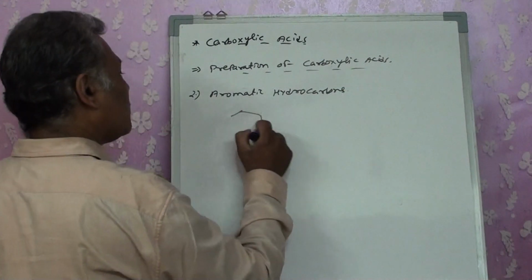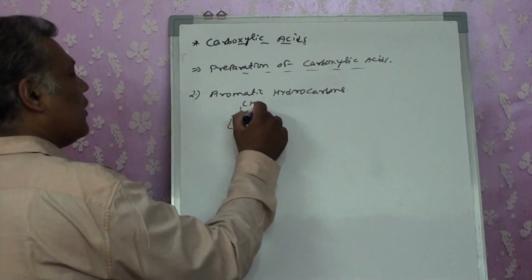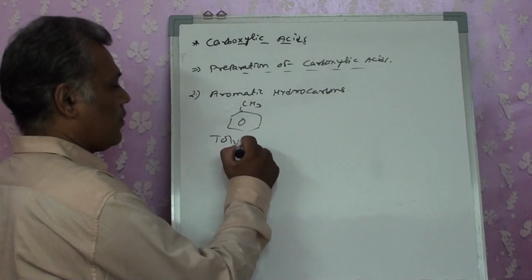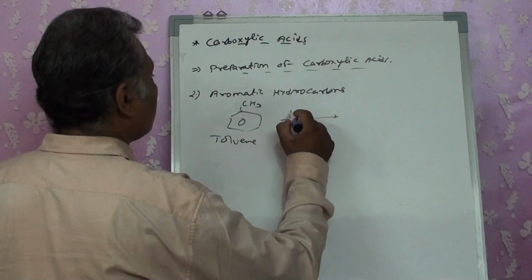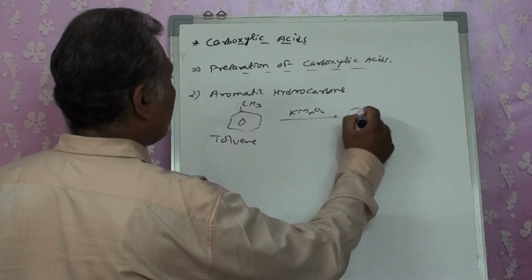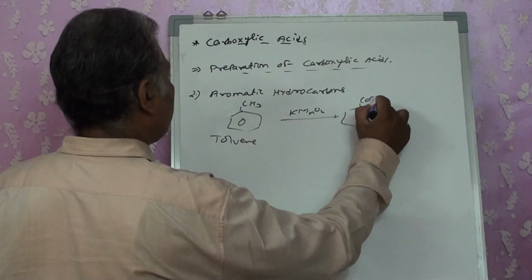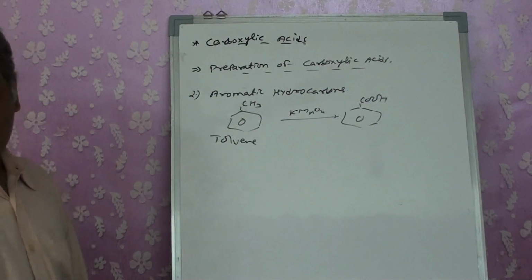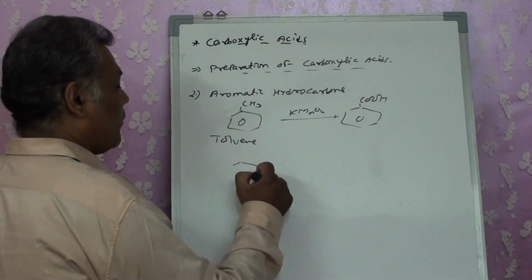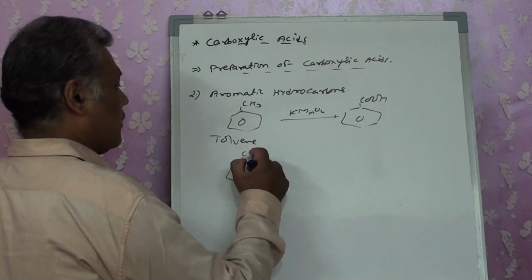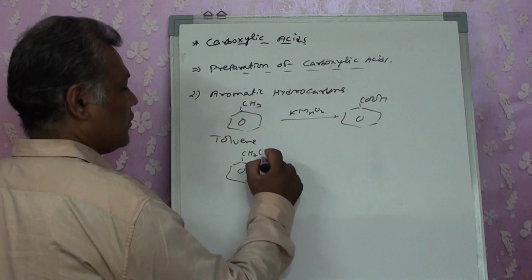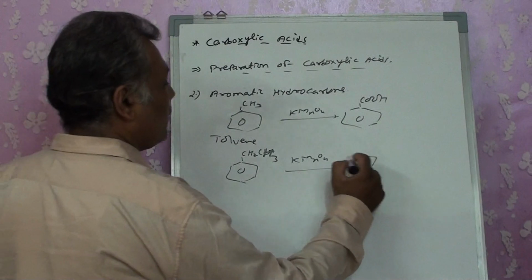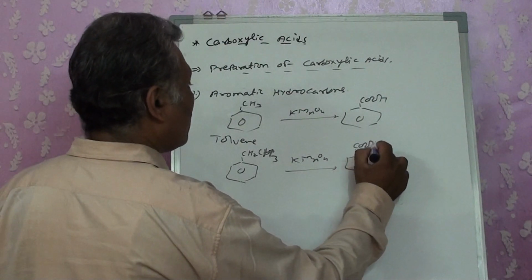Now, aromatic hydrocarbons means immediately our first option should always be toluene. When it is reacted with KMnO4, it gets converted into COOH. But here the main factor that we want to remember related to this carboxylic acid is, if I am reacting it with CH2CH3 again with KMnO4, what will happen? I am not going to get a longer chain out.